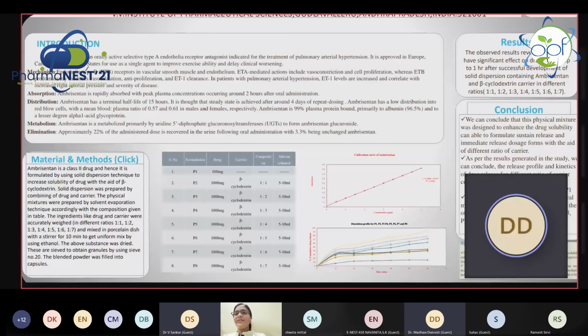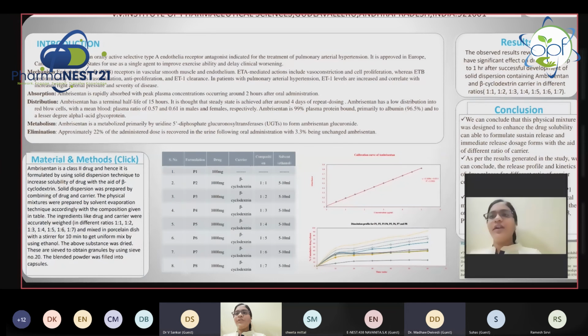Type A is a receptor which causes vasoconstriction and proliferation, but type B causes vasodilation and anti-proliferation. They act oppositely, sir. Our drug acts on both and is similar; both cause vasodilation, sir. As a result, we can decrease pulmonary arterial hypertension and BP.